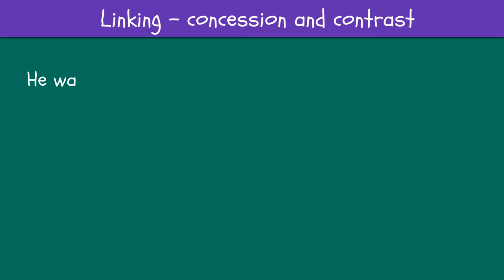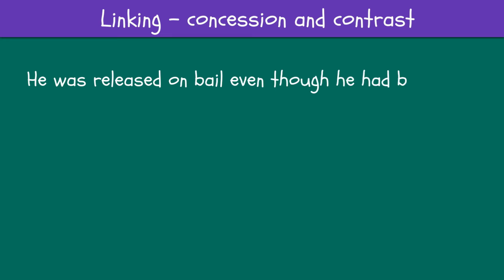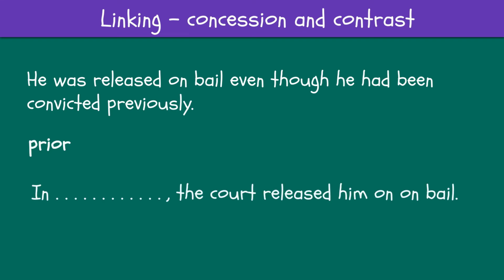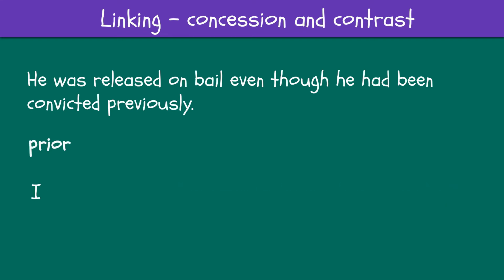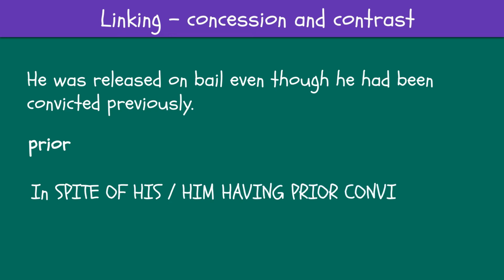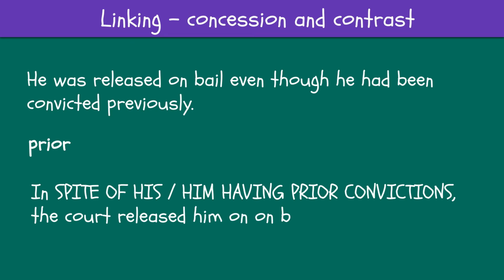Let's see an example. He was released on bail, even though he had been convicted previously. Because in the new sentence the subjects of the two clauses are different, the gerund needs an owner. We say, in spite of his or him having prior convictions, the court released him on bail.